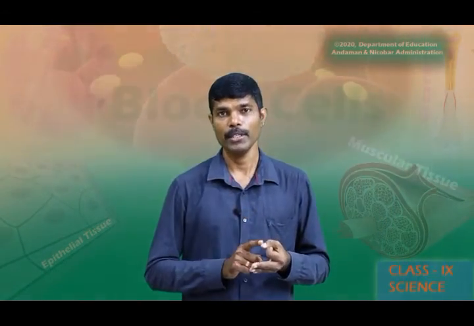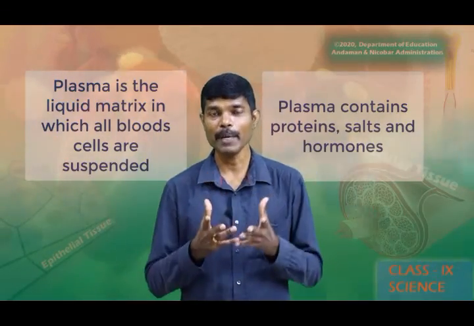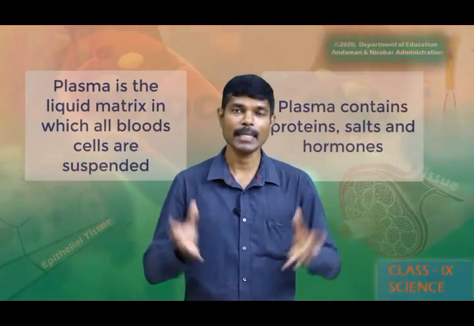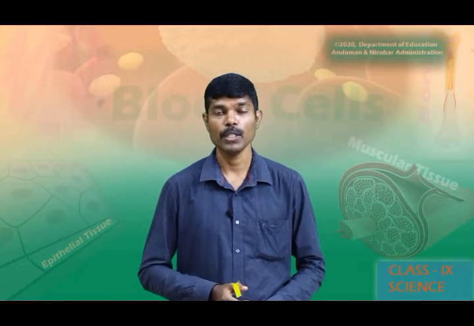And one more thing is the plasma, that is the fluid part or the liquid part of the blood where these cells are embedded. The plasma is rich in protein. Now we will see the next type of connective tissue, which is bone.